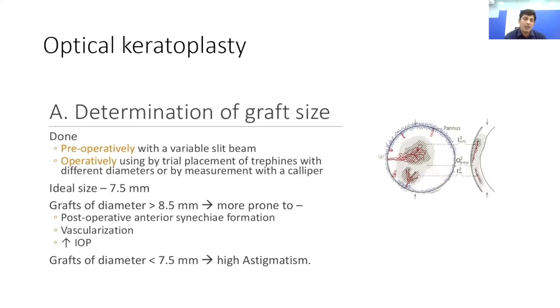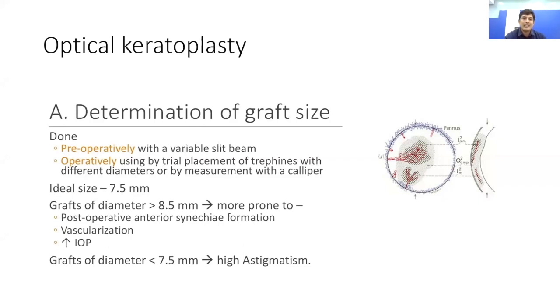Coming to optical keratoplasty as such, the most important thing which we have to see is choosing the graft size. The graft size has to be chosen according to the size of the lesion which is present. This size can be known either pre-operatively by using a slit beam and measuring the size in millimeters, or intraoperatively where we can use a digital caliper to measure the size of the lesion. Ideally, the optical keratoplastic graft has to be between 7.5 to 8.5 millimeter.